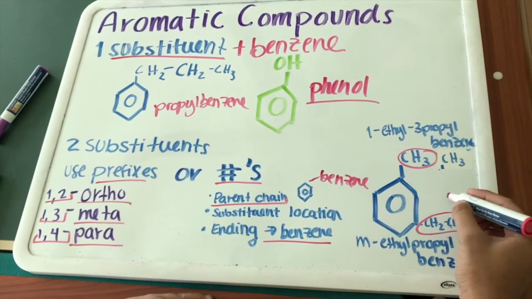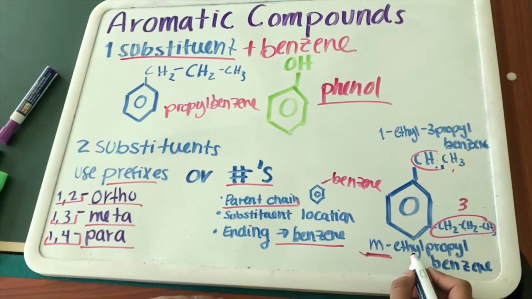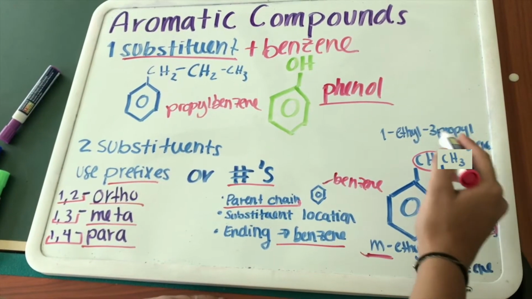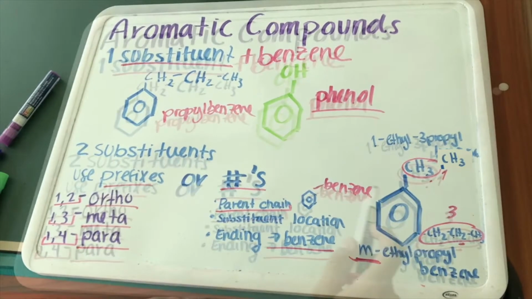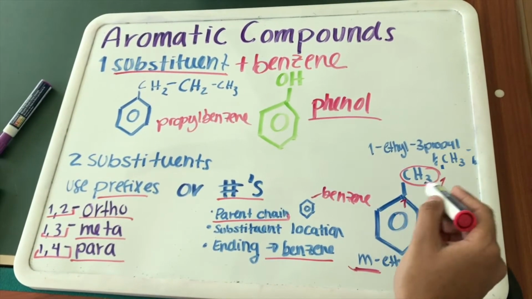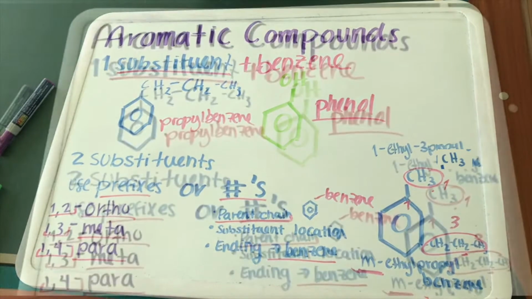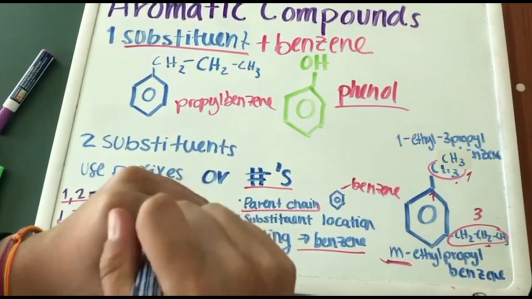Here we have the propyl in the third location, so it can either be meta ethyl propyl benzene or 1 ethyl 3 propyl benzene. Remember that you need to start the numbering from the lower numbers. And in the case we have 3 substituents, we will only use numbers.